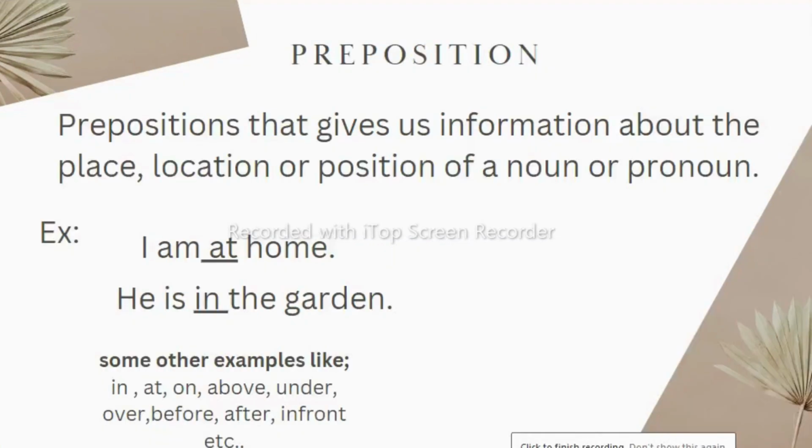Now let us see another part of speech, that is prepositions. Prepositions that give us information about the place, location or position of a noun or pronoun in relation to something else are called prepositions of place. Let's take some examples. I am at home. He is in the garden. So here you can see the words which are underlined, showing the positions, are called prepositions. Some other examples are in, at, on, above, under, in front, beside, behind, etc. These all are prepositions. We will see in detail in the preposition chapter.